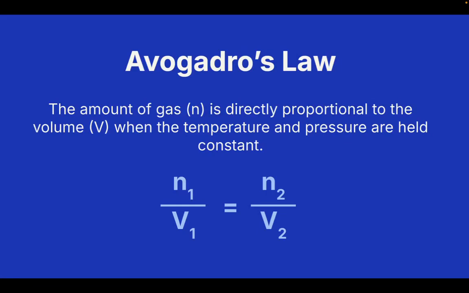In this video, we are going to cover Avogadro's law, which is the last of the gas laws until we get to the big one. So what Avogadro's law says is the amount of gas, represented with an N, is directly proportional to the volume V when the temperature and pressure are held constant. So N1 is moles of gas initially. N2 will be moles of gas after a change. And then V1 will be your initial volume, and V2 will be your final volume.